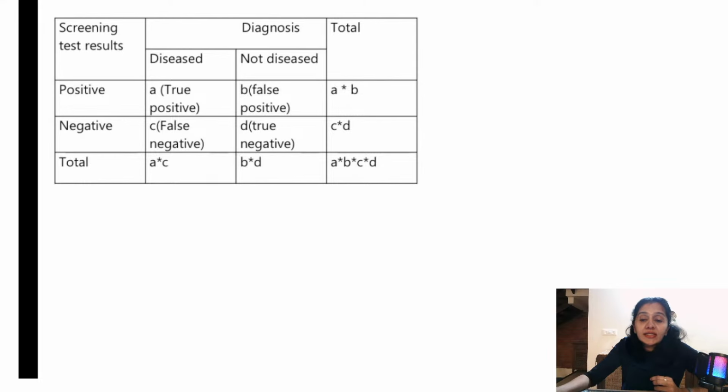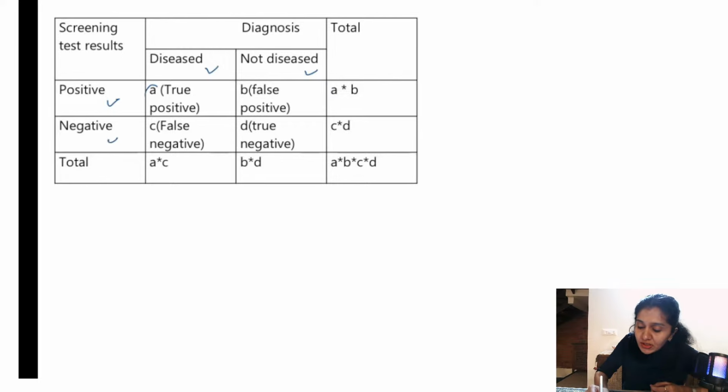Okay, so let us understand sensitivity, specificity, positive predictive value and negative predictive value. This is very, very important. If you understand this particular slide, it is like you've understood the entire screening chapter. So let us understand the table first. There are 4 different cells here: A, B, C and D. What is A? Truly positive. What is there in the columns? Disease present, disease absent. What is there in the rows? Screening test results, positive, negative.